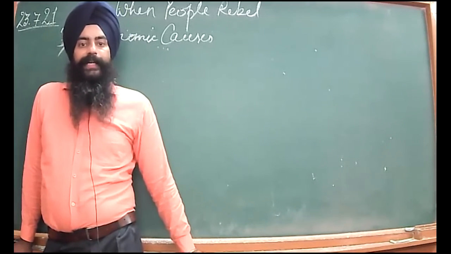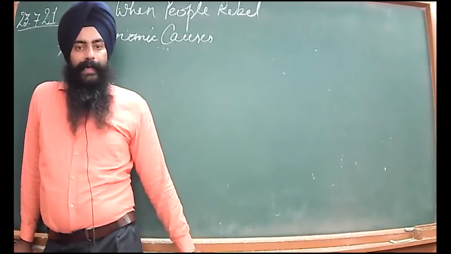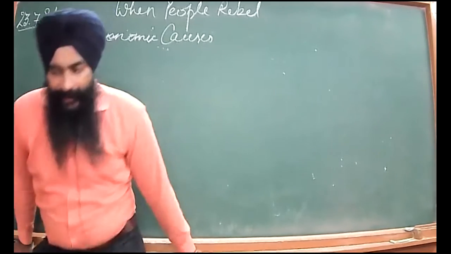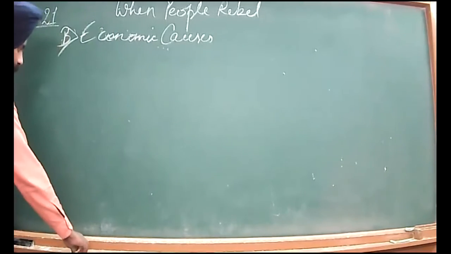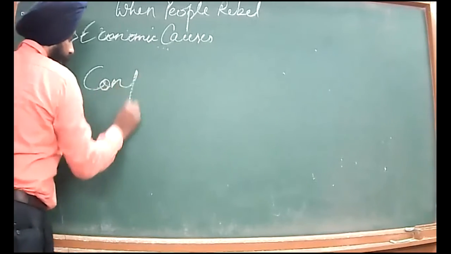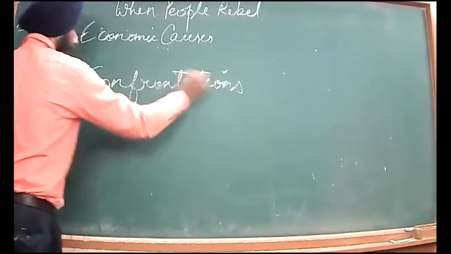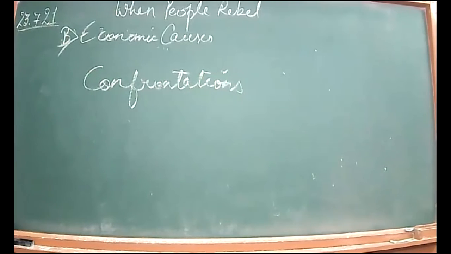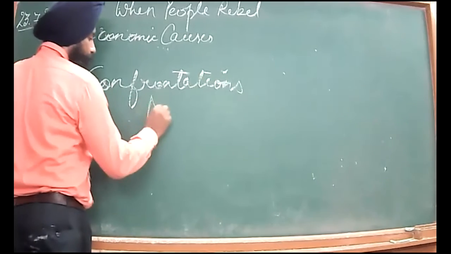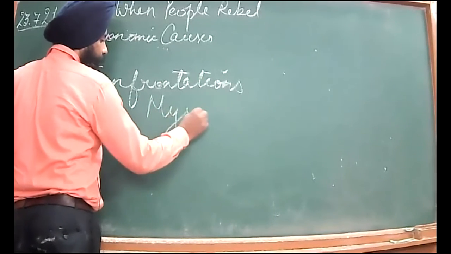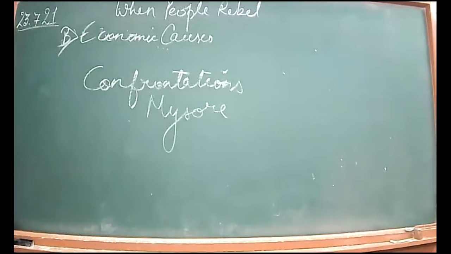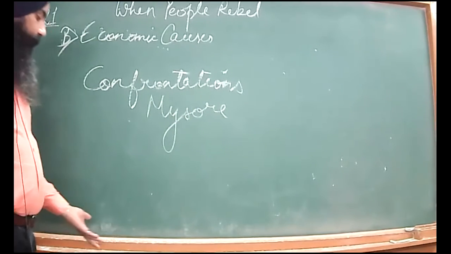The first state annexed by the Britishers through military confrontations was Mysore, annexed into the British Empire.